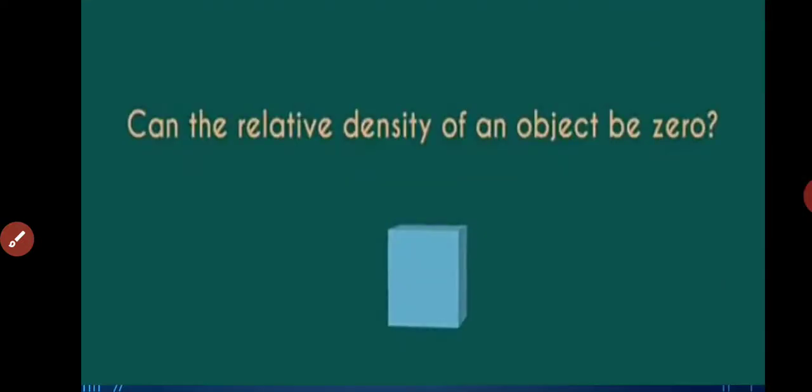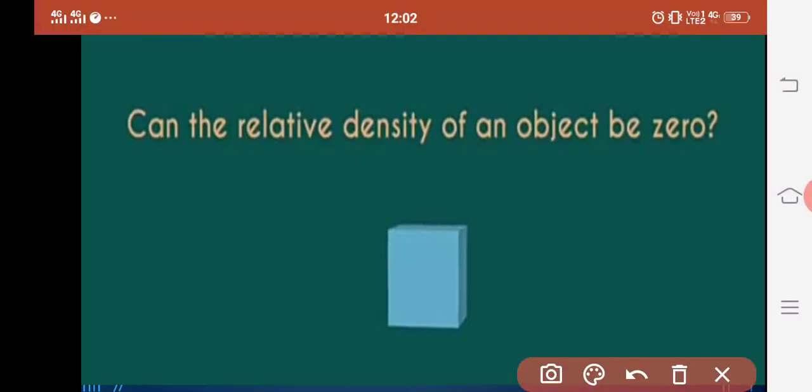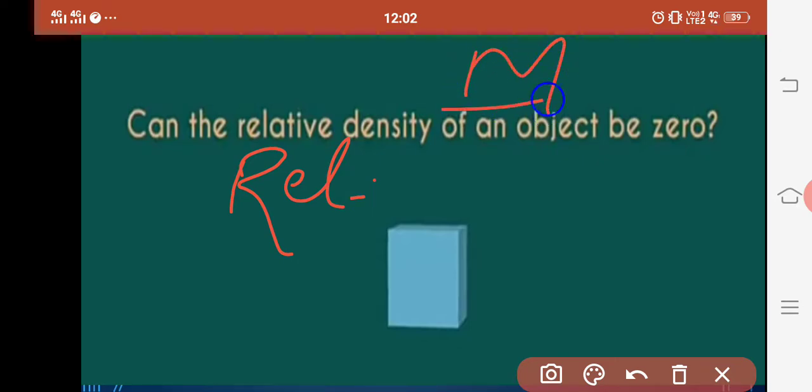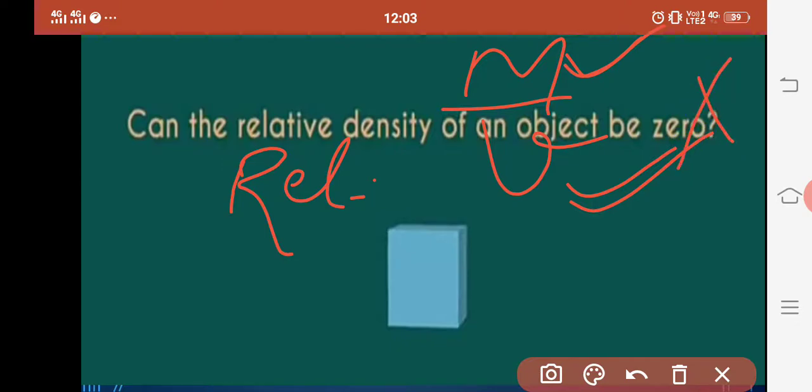Now, can the relative density of an object be 0? We know that relative density is the ratio of the densities of two objects, and we know density is mass upon volume. So if the relative density is to be 0, either the mass of the object has to be 0 or the volume of the object has to be 0, and we know that the mass of any object can never be 0, hence the relative density of an object can never be 0.